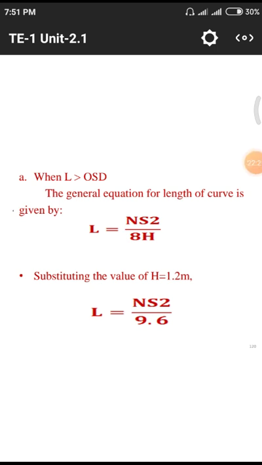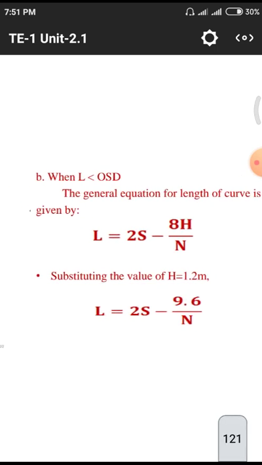After substituting H in terms of 1.2, 12 8s are 96, so that in the bottom we are having 9.6. 12 means here 1.2 by 10, we will get 12 into 8, 96 by 10 equal to 9.6. This is the formula for calculating overtaking sight distance when the sight distance is greater than the length of the curve.